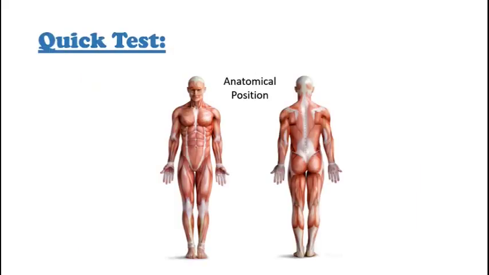Quick test. Pause the video and write down all the terms that you can see or describe from this anatomical position picture.